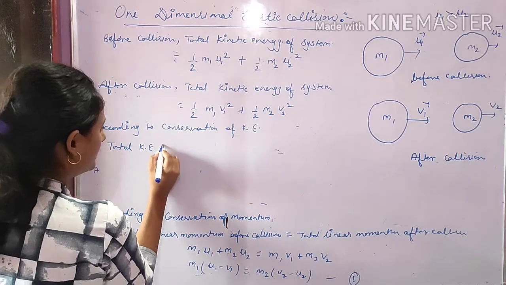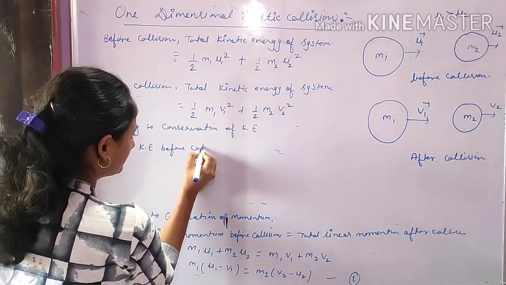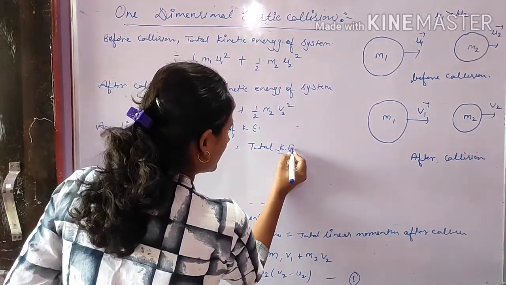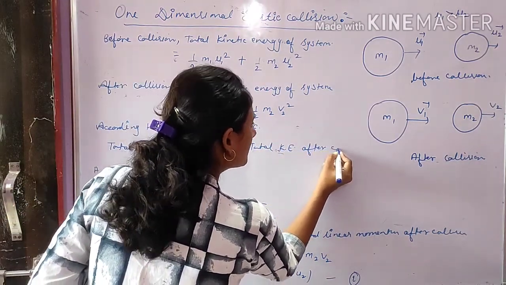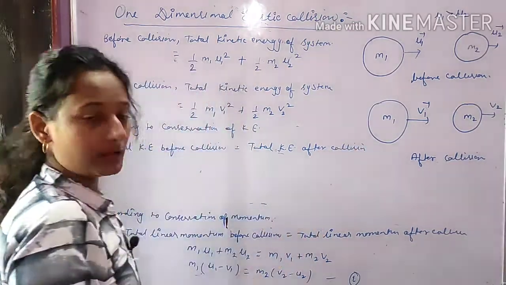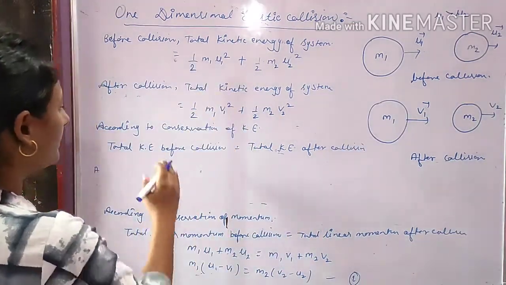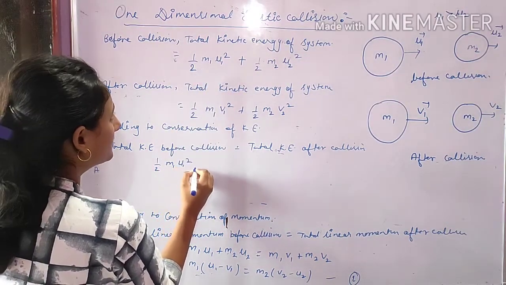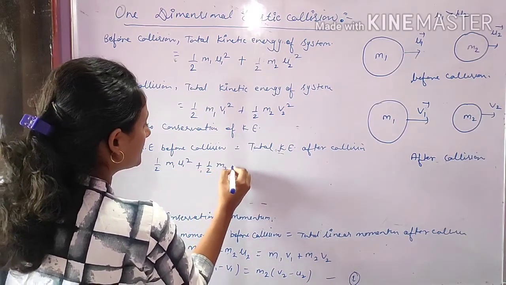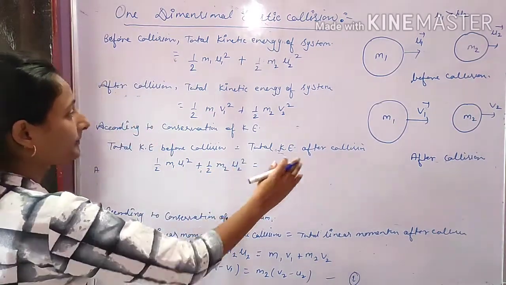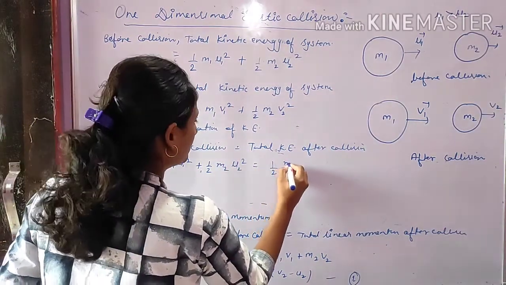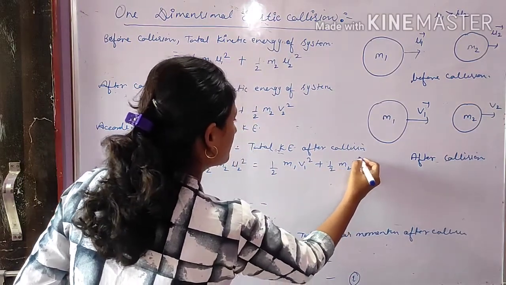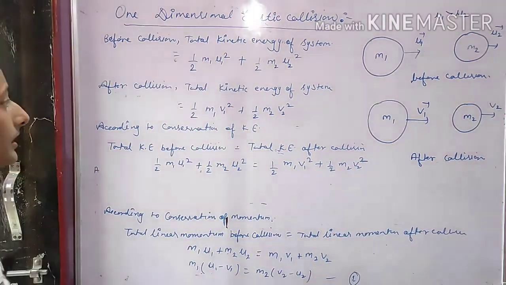Total kinetic energy before collision is equal to total kinetic energy after collision. Okay, now we put the values of these collisions. So here we write 1/2 m1 u1 square plus 1/2 m2 u2 square is equal to 1/2 m1 v1 square plus 1/2 m2 v2 square.